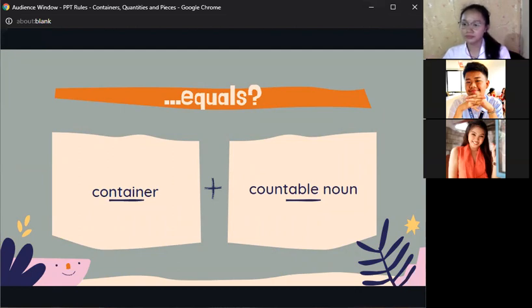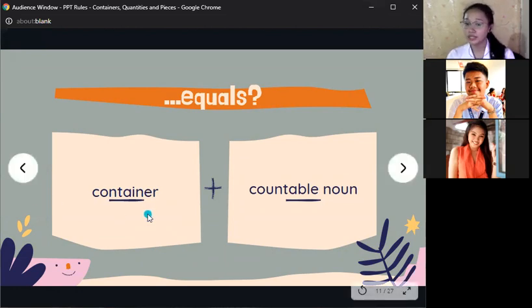A basket of fruits, a bag of groceries, a jar of pickles, and also a plastic of apples. Very good. Those are countable nouns. Okay, the third rule is really simple.